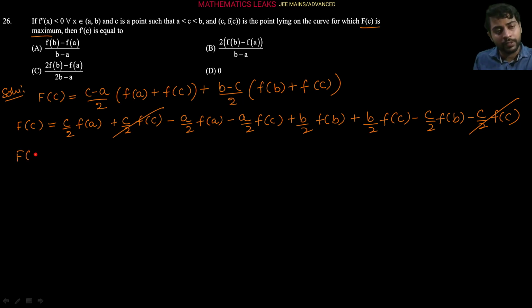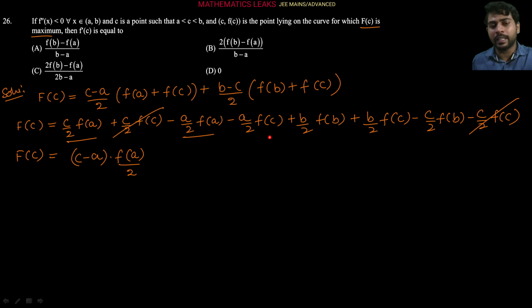So we can write f(c) equals, all the f(a) terms together: you can see c/2 minus a/2, so we can say (c minus a) into f(a)/2, right? Similarly, all the b terms we are going to club here.